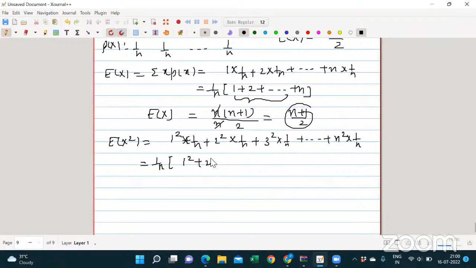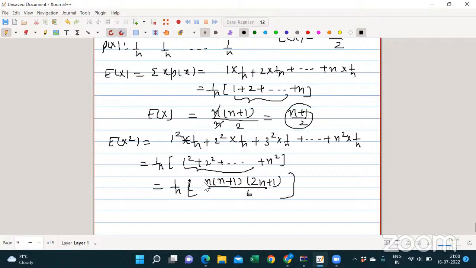So it will be 1 square plus 2 square plus so on plus n square. There is a formula for the sum of squares of n natural numbers. This is nothing but n into (n plus 1) into (2n plus 1) divided by 6. This is the formula. Now this n will be cancelled out by this one, so this is what remains.